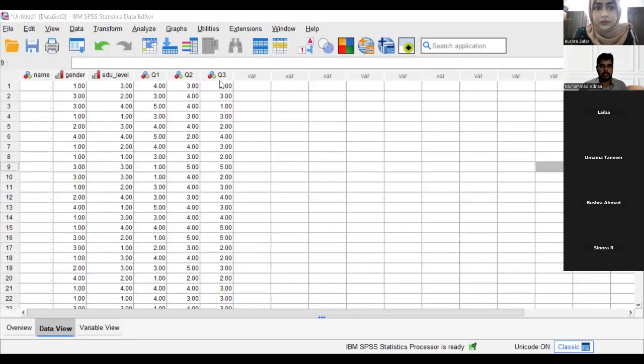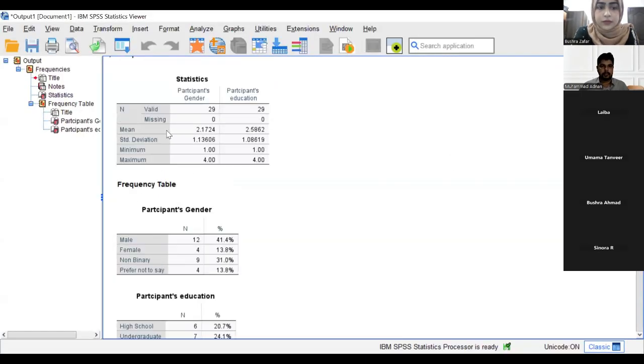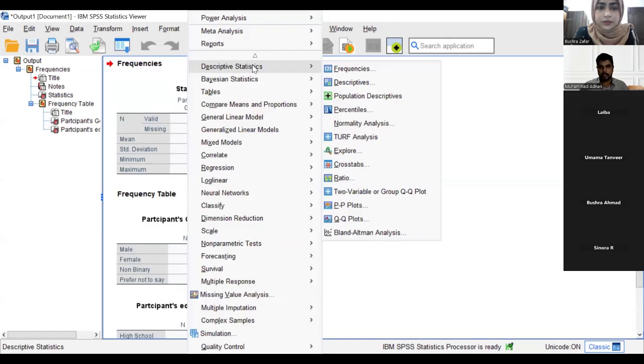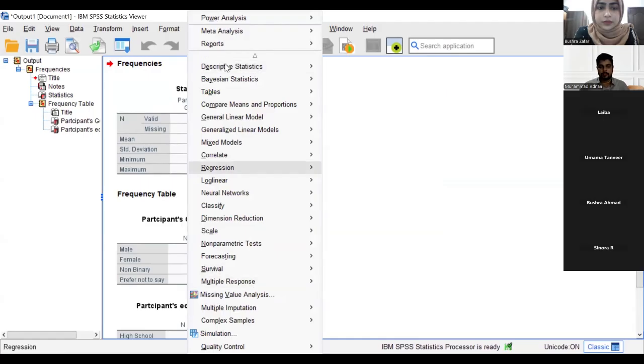In the data view, as we make the variable, we put the data here. After that, in the SPSS file, when I click on Analyze, I see this dialog box. In this dialog box, there are multiple options. We will study them one by one, but today we are focused on descriptive statistics.